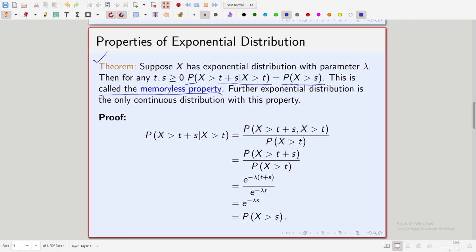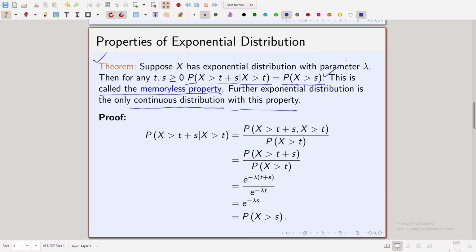Further, the exponential distribution is the only continuous random variable with this property. So it is again an if and only if statement. If x is an exponential random variable with parameter lambda, then it satisfies this memoryless property. Similarly, if you are told that x is a continuous random variable having this property, then straight away you can say it is an exponential random variable with some parameter lambda greater than 0.